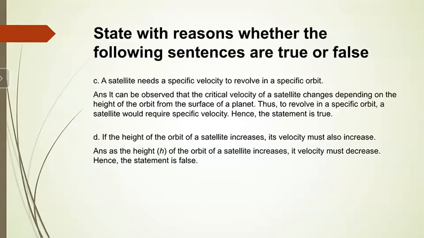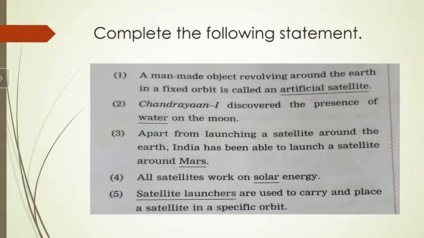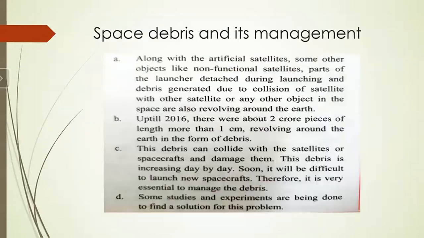Then again we will see what is meant by the space debris and its management. This can be asked for the short note.